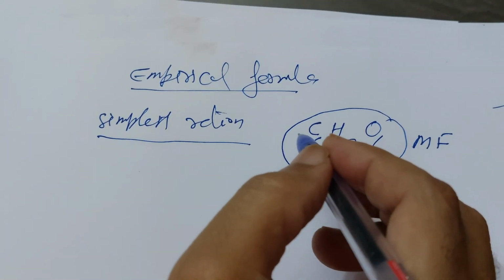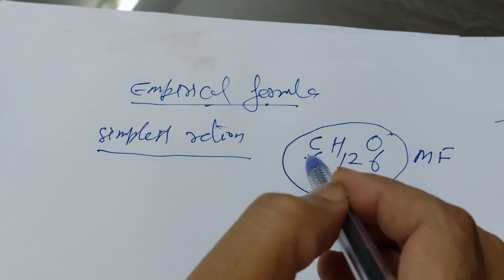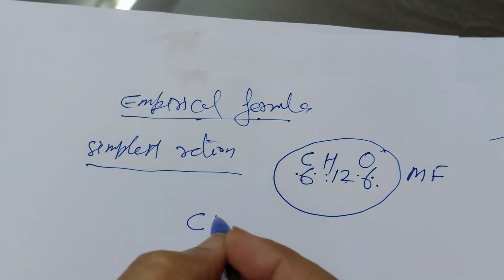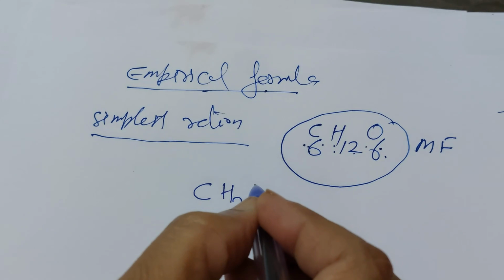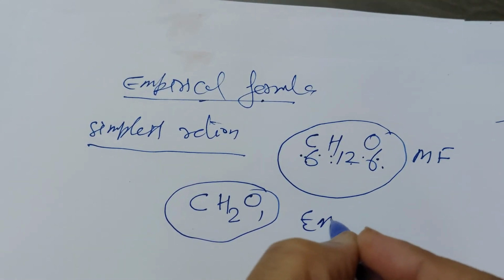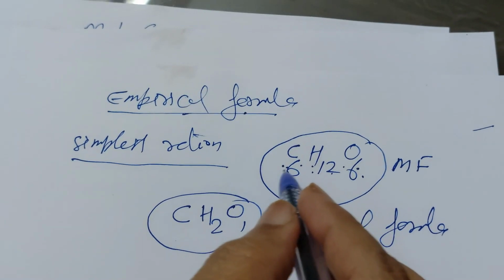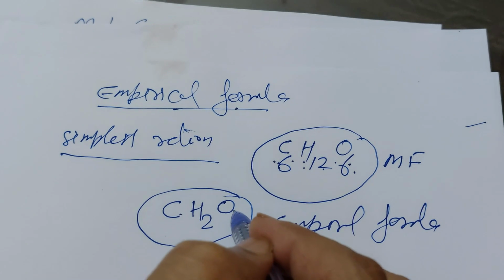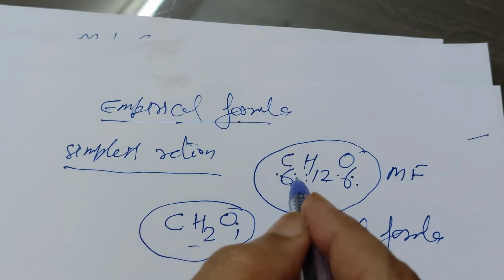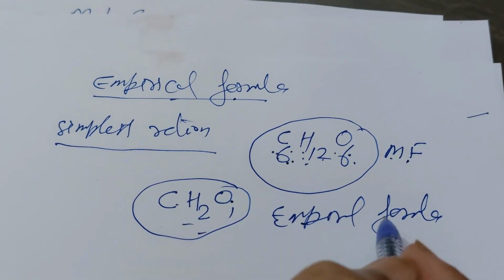But in the empirical formula, we find only the ratio of the elements. The ratio of the elements is C1, H2 and O1. This is the empirical formula. It gives only an idea about the ratio, not the real number of atoms, but it helps us get the real number of atoms. So this is the molecular formula and this is the empirical formula.